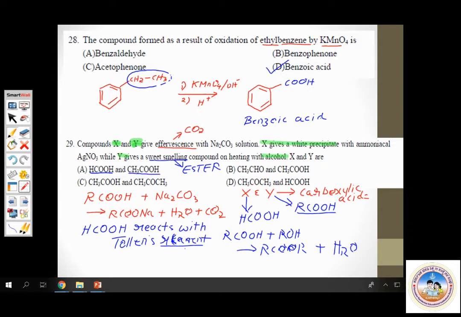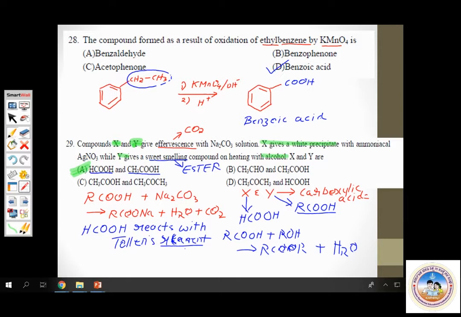Because it's a carboxylic acid, obviously acetic acid will react with an alcohol to give a sweet smelling ester. So option A matches all the description given in the question. So A is the correct answer. This is an important question, so mark it. A is the correct answer. Okay? Yes, please write it down. I'll pause for a couple of seconds.